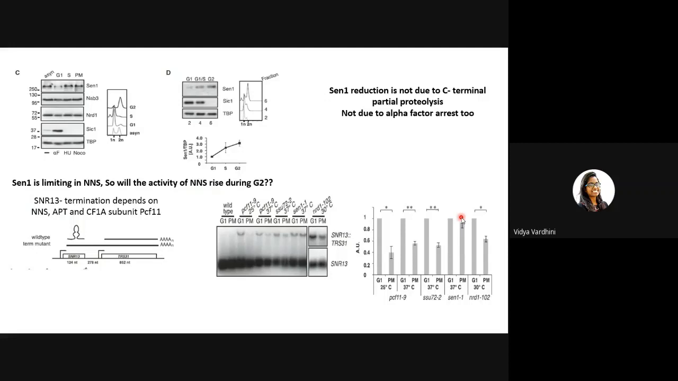So we now know that, yes, in G2, transcription termination is occurring because SEN1 levels are high, and then NNS is being active. So this is the experiment which showed that limiting SEN1 in G1 causes reduced termination efficiency at SNR13, because you can see that at G1 levels, this transcript level is high because SEN1 is low.